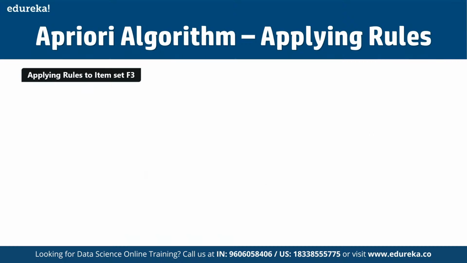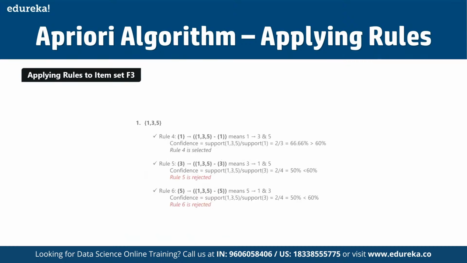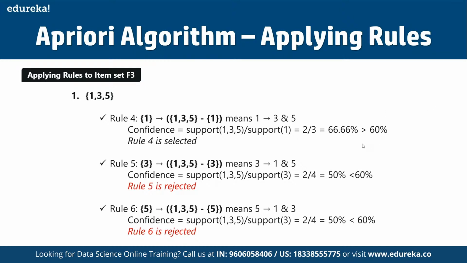Now, if you talk about the application of rules here, we can see that whenever the confidence is more than the 60% defined here, then this rule is going to be selected. As you can see in rule 5, those who are purchasing 3 have a possibility of going for 1 and 5 both. So here the confidence is less than 60%, which is why this is going to be rejected.